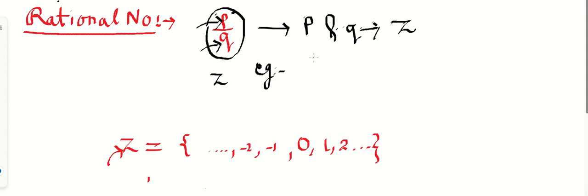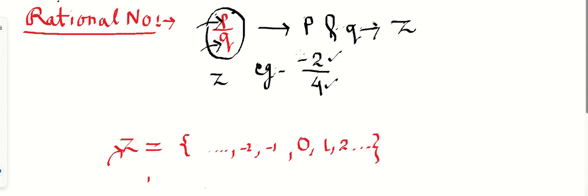So let's take p, as p is also an integer and q is also an integer. I'm taking the value of p first. Let's take -2. P is -2. Yes, definitely -2 is an integer. Next one, q is also an integer. Let's take 4. Yes, 4 is also an integer. So you can see that this rational number is in the form of p by q, where p and q both are integers. Correct?